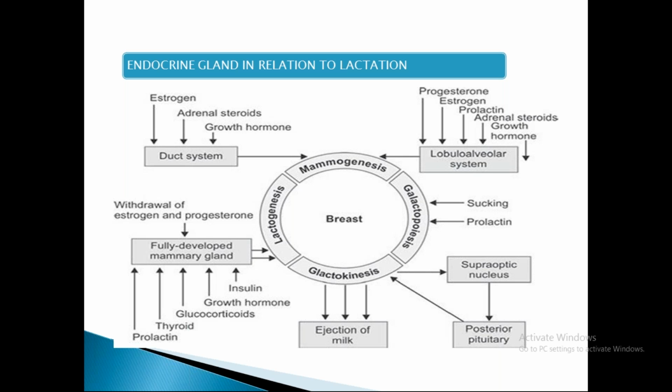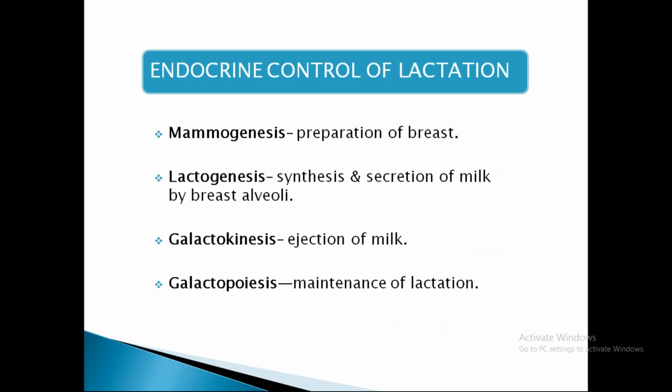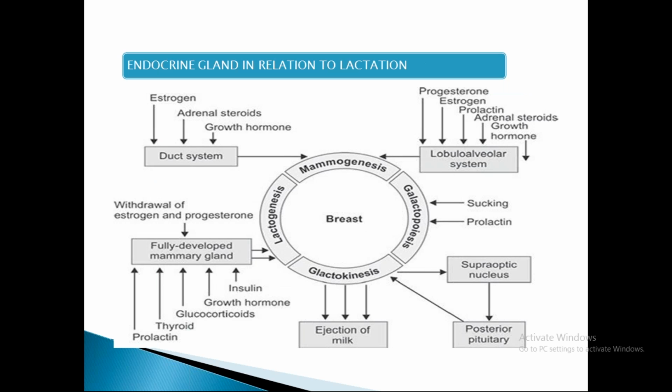And followed by galactopoiesis, due to the sucking reflex of the baby and prolactin, which will maintain the breastfeeding, or maintain the milk secretion. So these are the major endocrine controls of lactation, that is mammogenesis, lactogenesis, galactokinesis, and galactopoiesis.